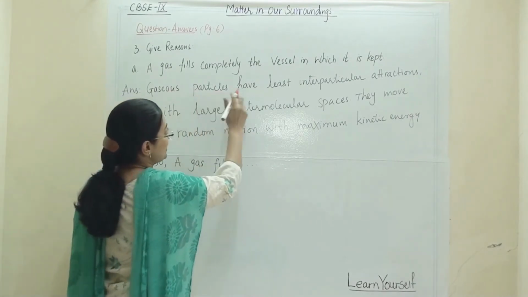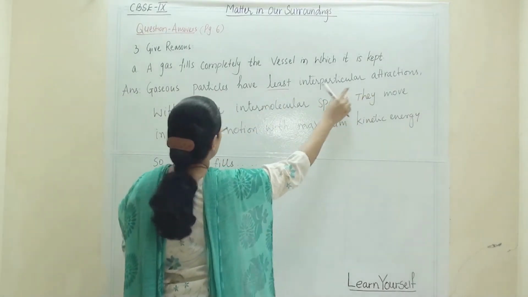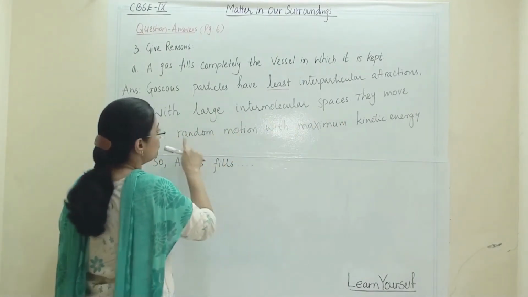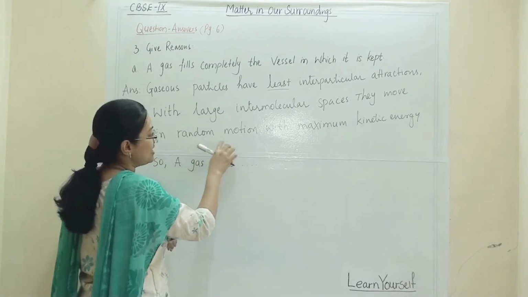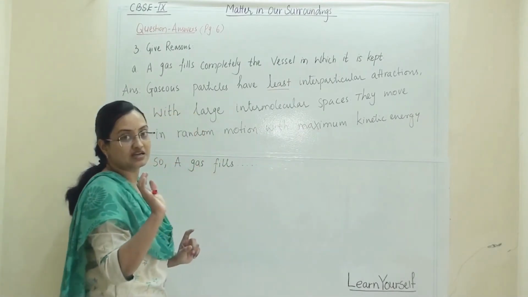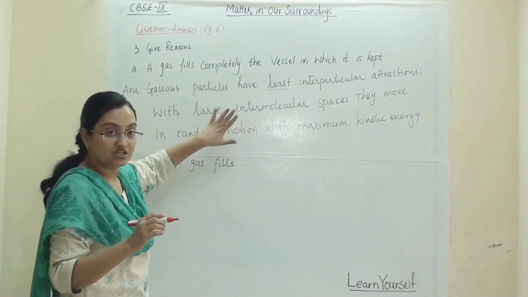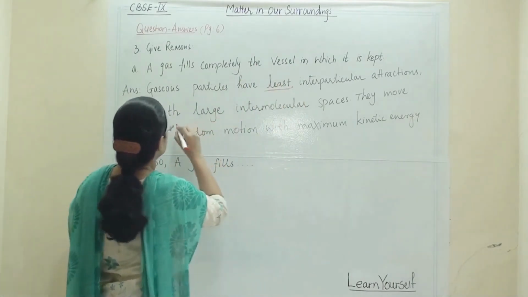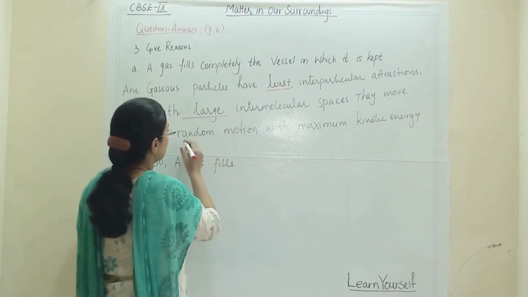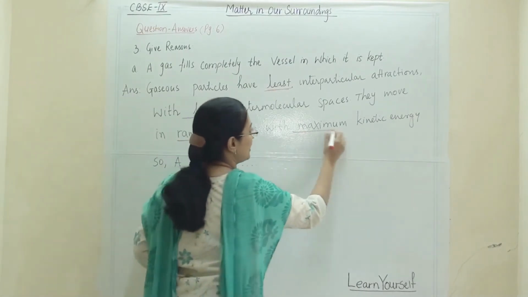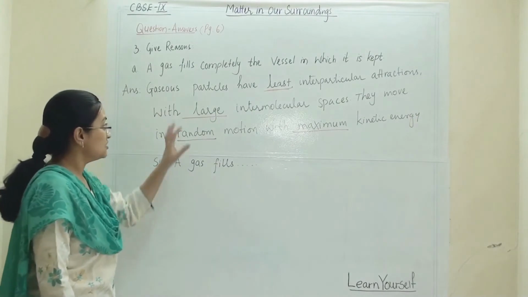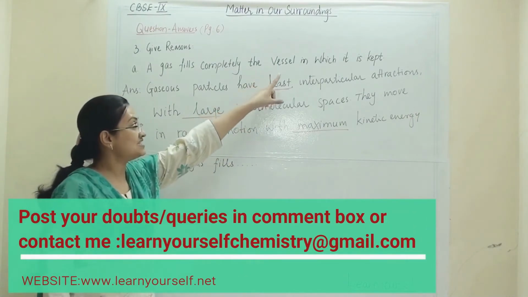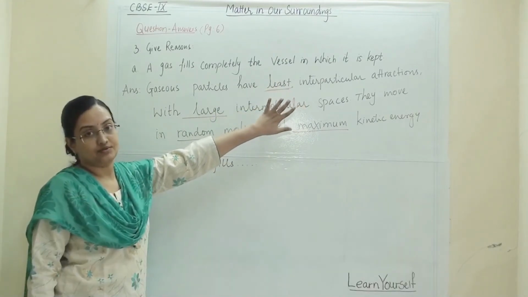So because of these four things, one is this, second is this, random motion is third, and fourth is this, a gas fills the vessel in which it is kept.